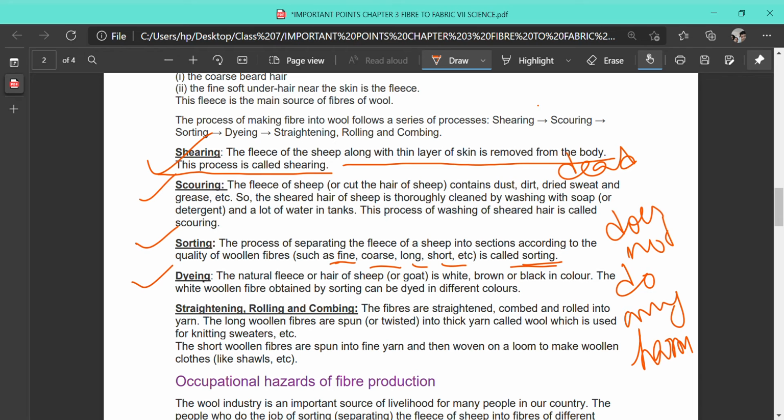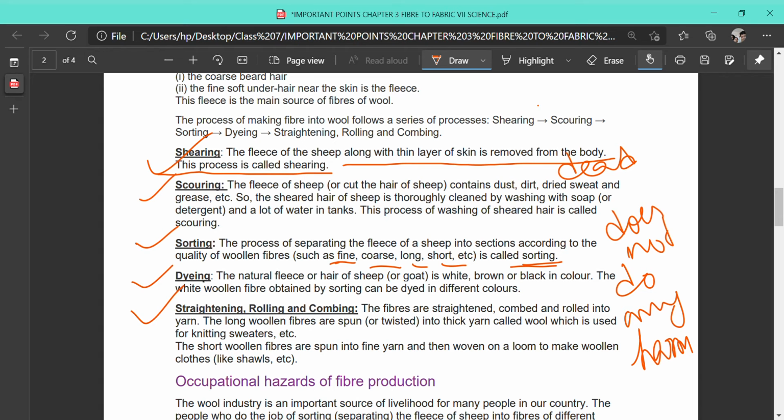After dyeing, what happens? The fibers are straightened, that is made into a straight one. Then they are combed and again they are rolled into yarns. Long woolen fibers are spun, that is they are twisted into yarn called wool. So now it is wool. Now the fibers have turned to wool, that is the yarn, which is used for knitting sweaters.